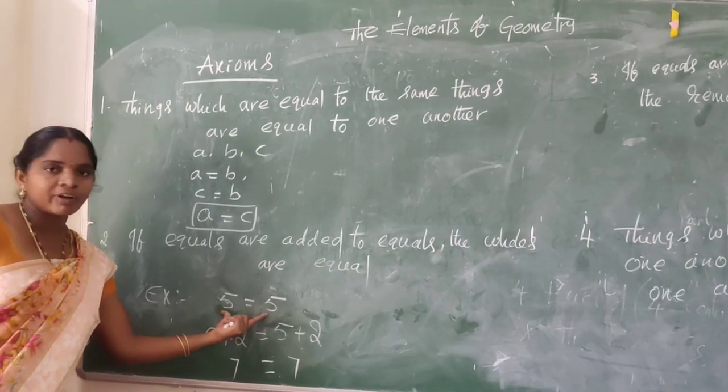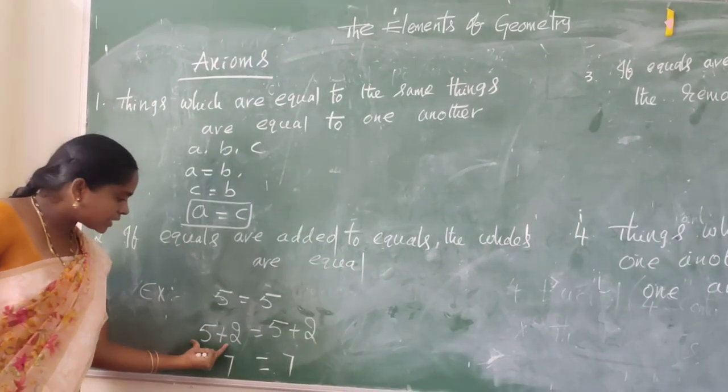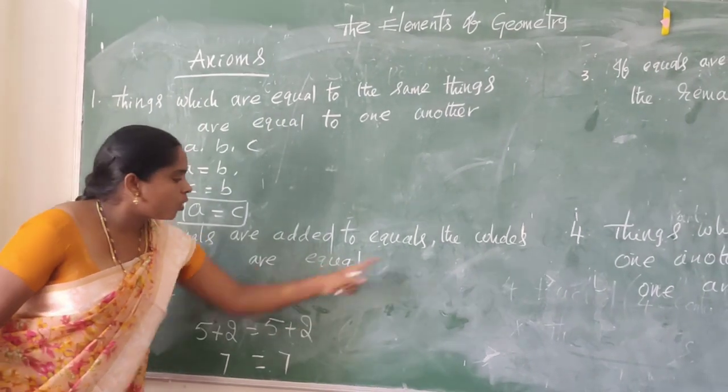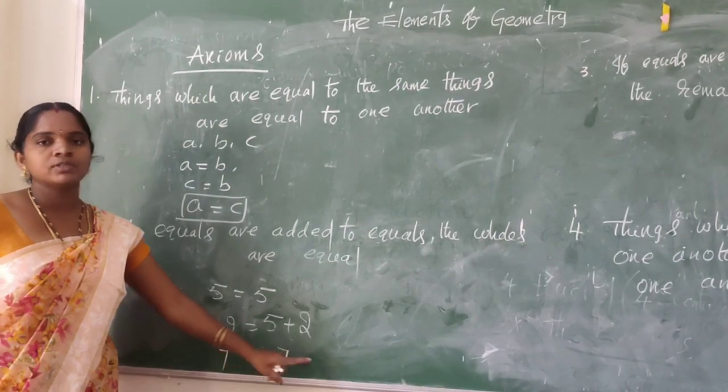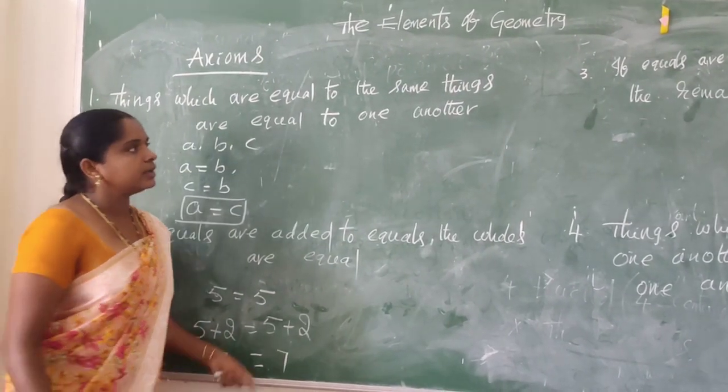Equals means 5 equal to 5. Added means 5 plus 2 equal to 5 plus 2. Wholes are equal. 5 plus 2 is 7, 7 equal to 7. Wholes are equal.